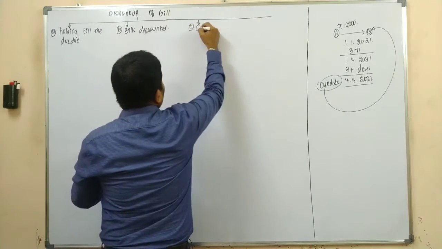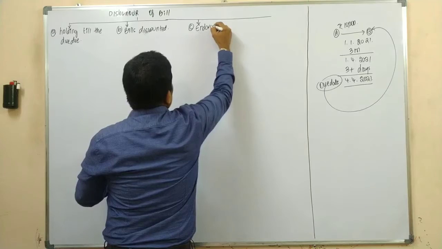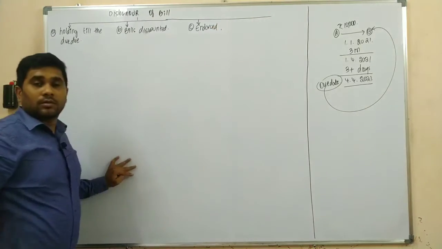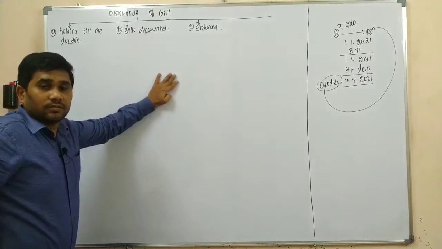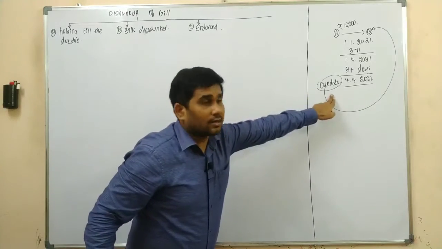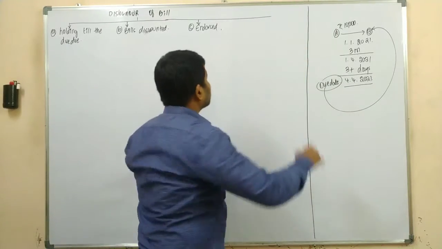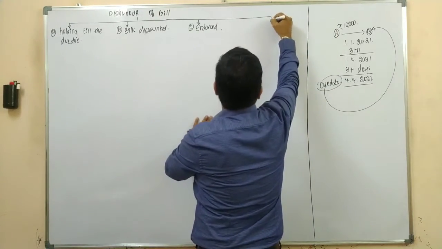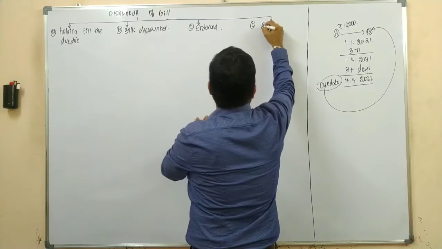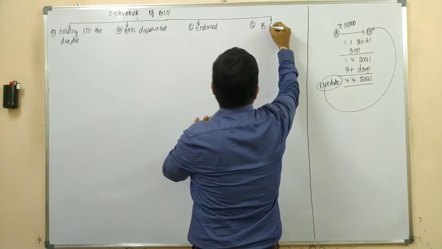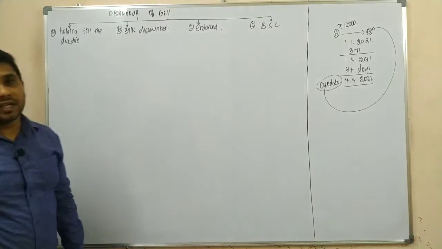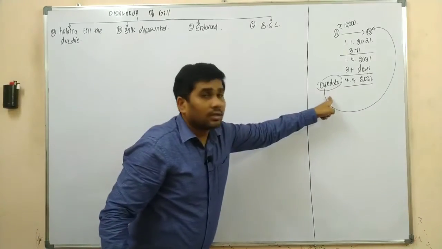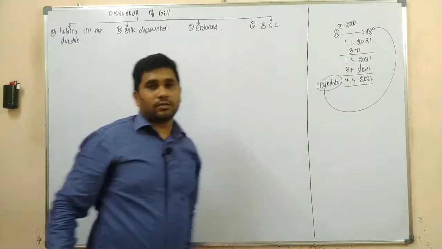The bill was endorsed, and on the due date, the bill was dishonored. And last scenario. Bill sent for collection, and on the due date, the bill was dishonored.